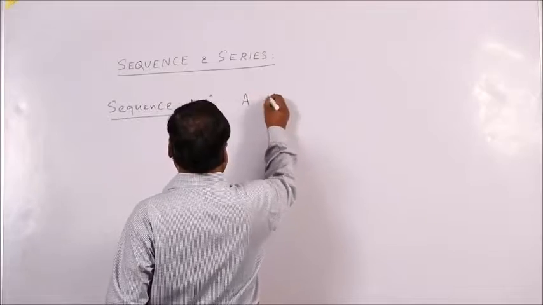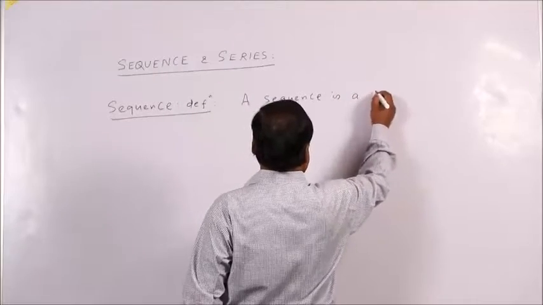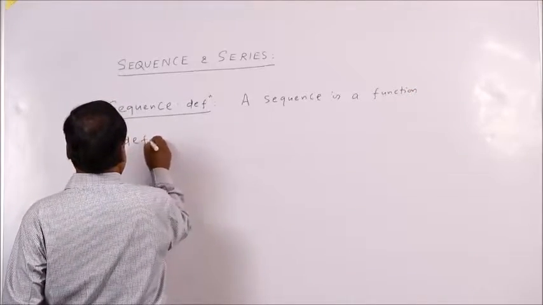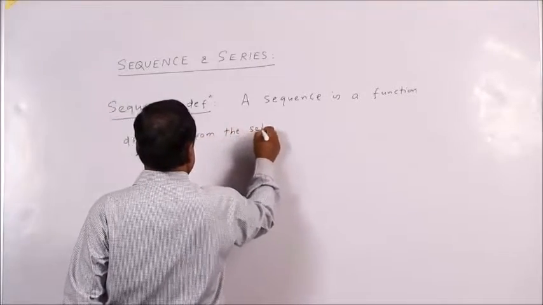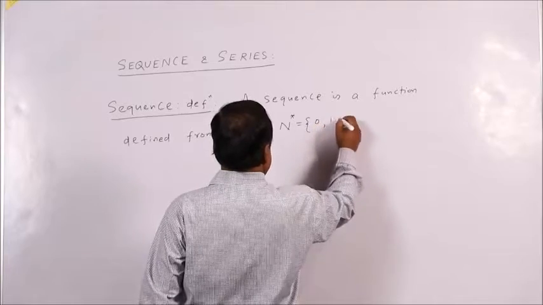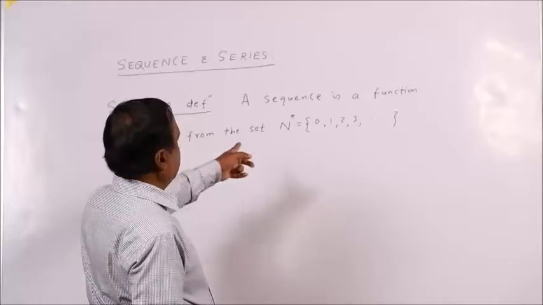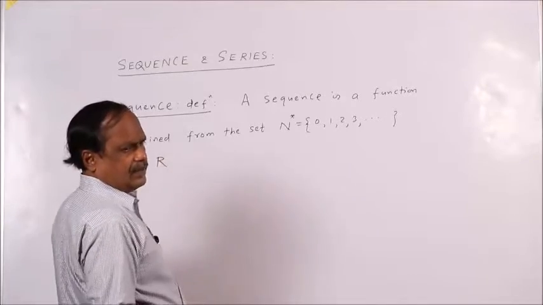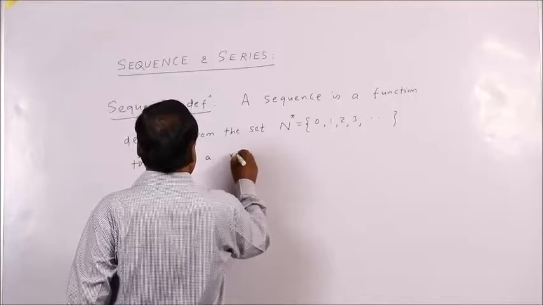A sequence is a function defined from the set N star, I write N star because I include 0, 1, 2, 3, to R, means set of real numbers, by a rule.